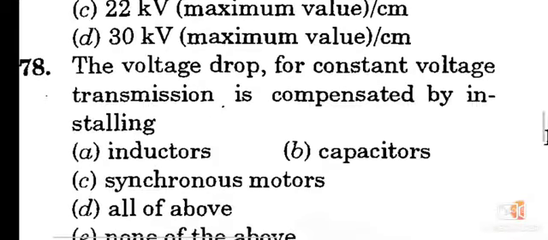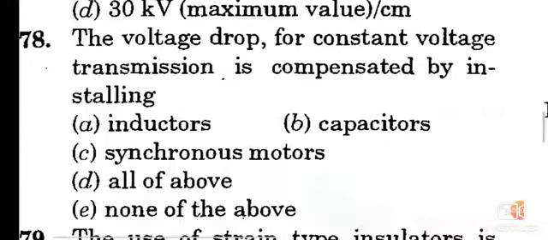Next, question number 78. The voltage drop for constant voltage transmission is compensated by installing option C, synchronous motor.